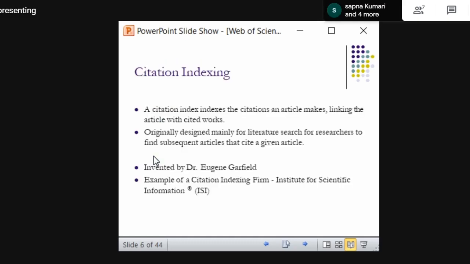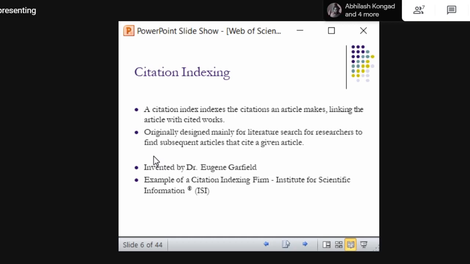Okay, so a citation index indexes the citations of an article, linking the article with cited works. As I mentioned earlier, a citation index is essential because it indexes all the citations received by the article along with the cited works. Okay, whatever works the article has cited and whatever citations it has received, it links them and forms an index.